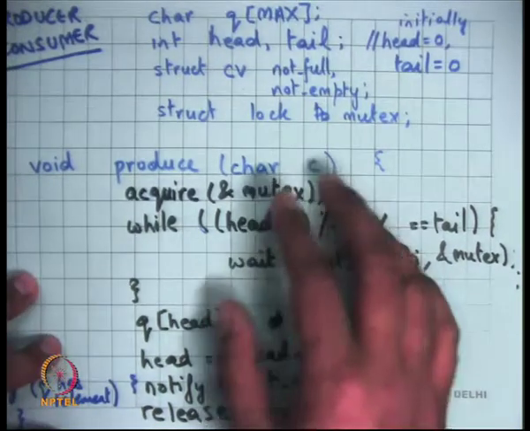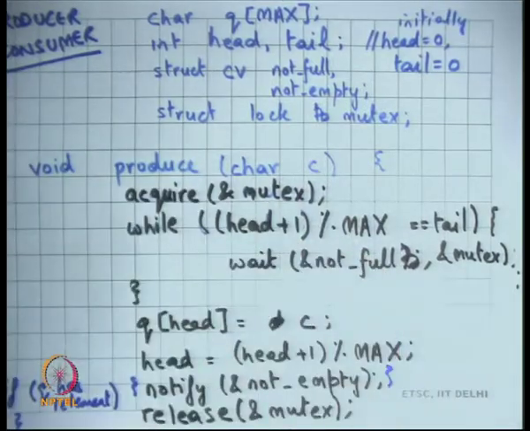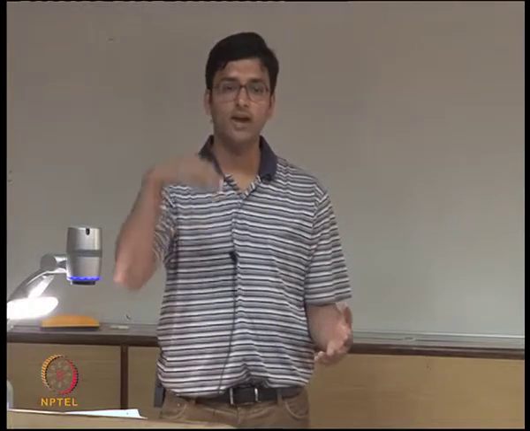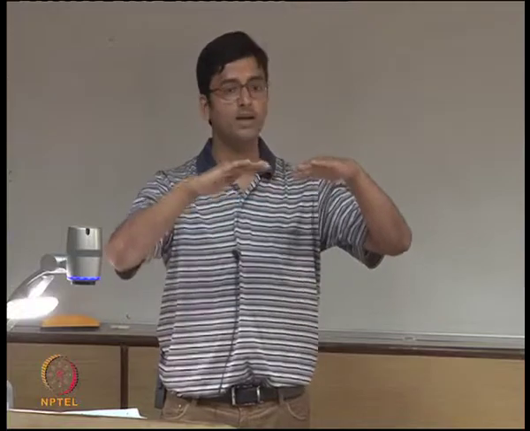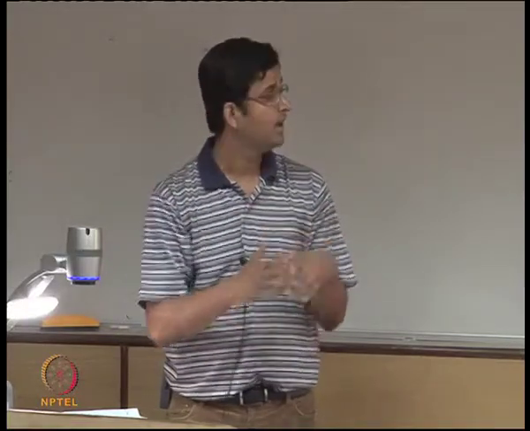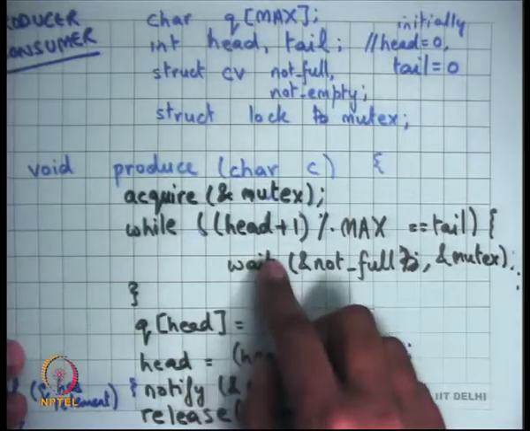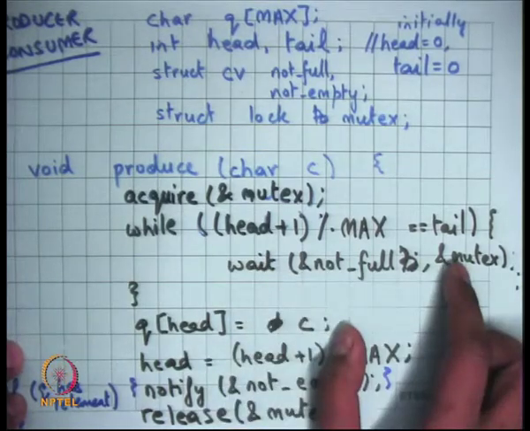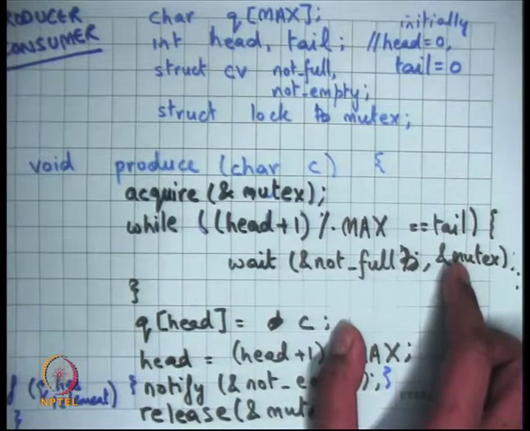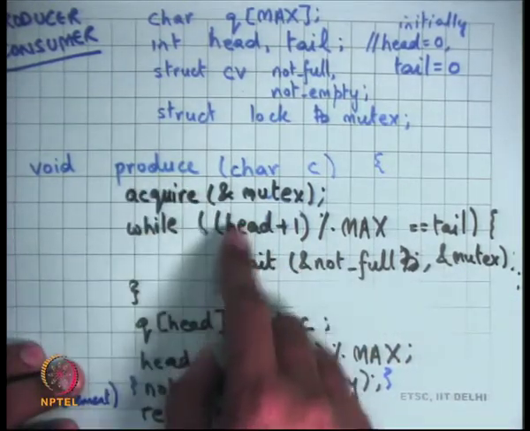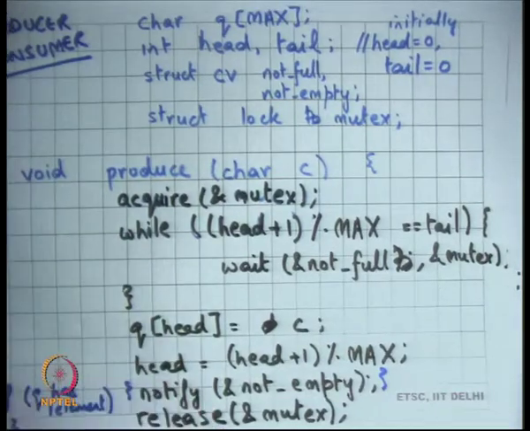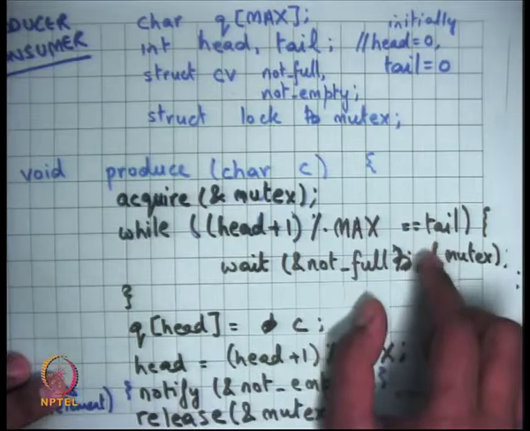Let's say there were two producers. Both of them found the queue to be full, and both of them start waiting. Now one consumer comes along and consumes one element, and then calls notify. Notify will have the effect of waking up both the producers, let's say. So both the producers will wake up. One of the producers will be able to get the mutex, and the other producer will wait on the mutex. The producer who gets the mutex will check the condition and find it false. He'll produce one element, but at this point he has made the queue full. When he releases the mutex, the second producer will be able to get the mutex.